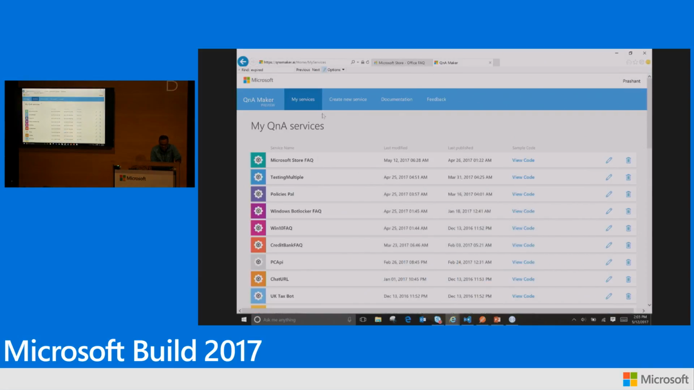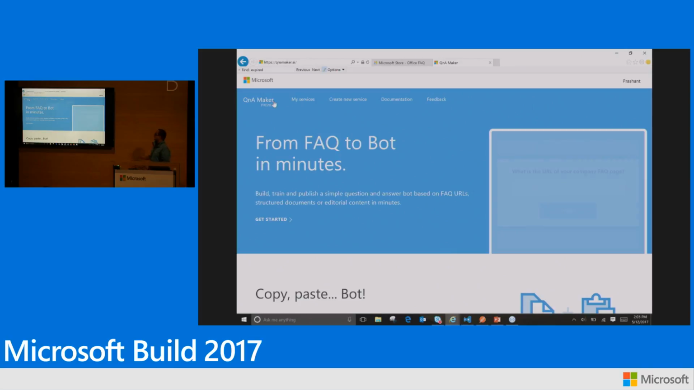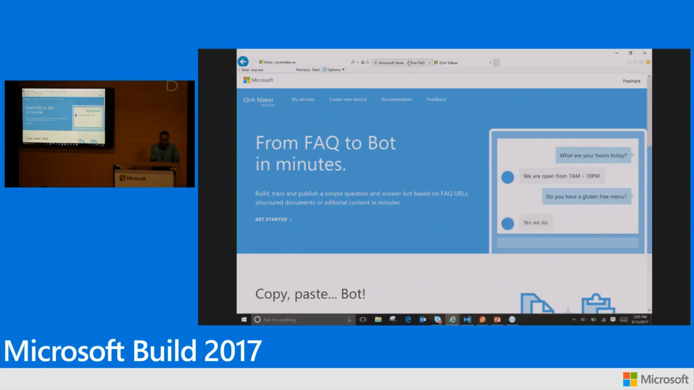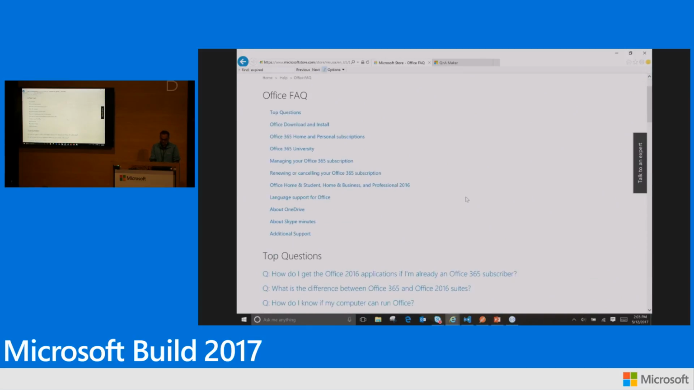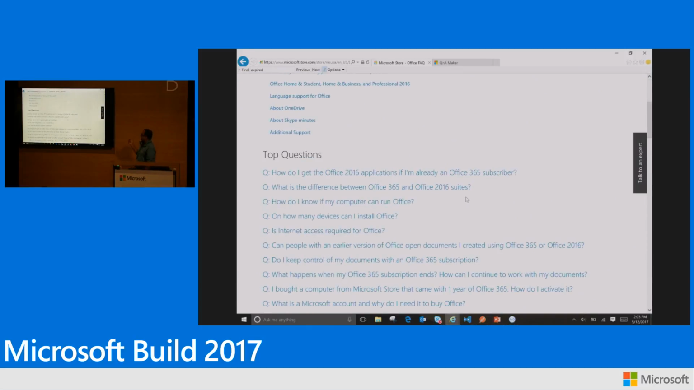OK, so here's the site, qnamaker.ai. Those of you who've not used it yet, that's pretty much what it is. It's part of Cognitive Services. It's under preview right now, but that's the website. What I'm going to do right now is quickly create a knowledge base out of FAQs. So this is a good old Microsoft Store FAQ page. It has a bunch of Q&As which no one reads. That's what the problem is. So what I'll do is try to create a KB out of this.